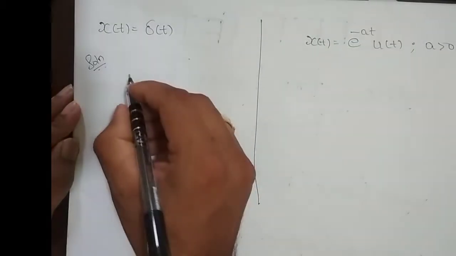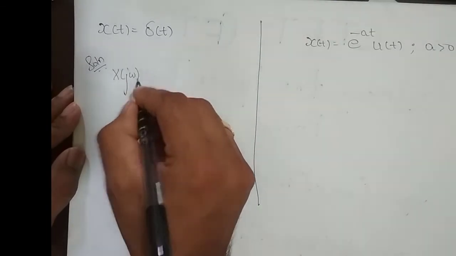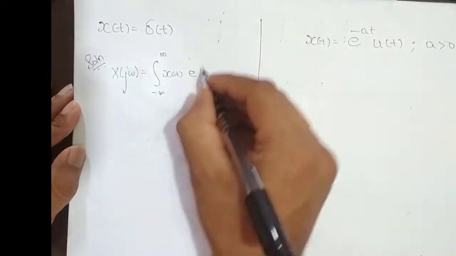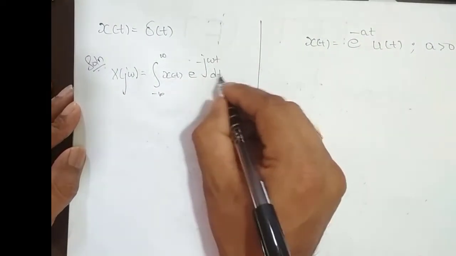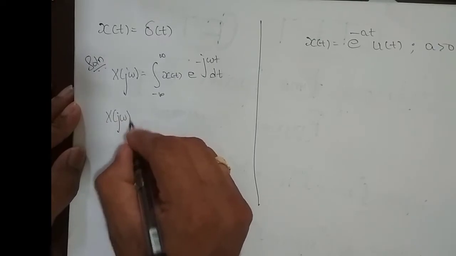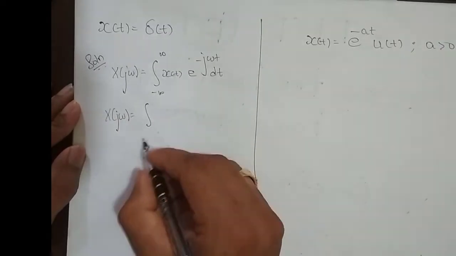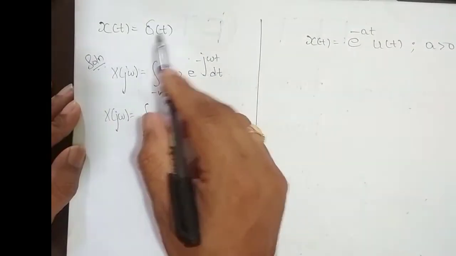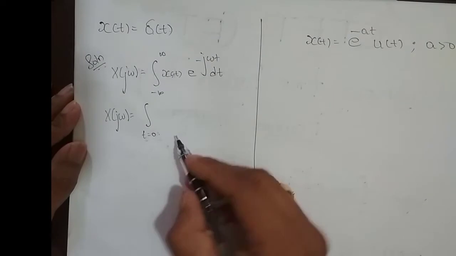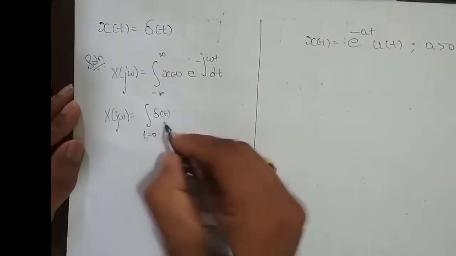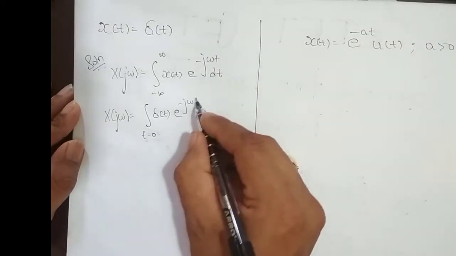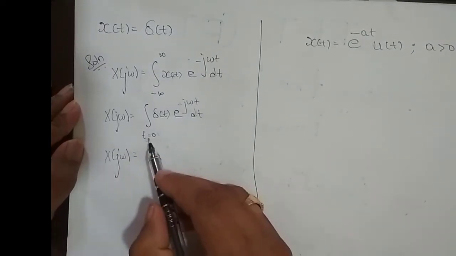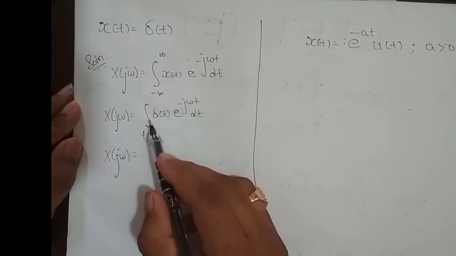Solution: what is the formula? X of j omega equals the integral from minus infinity to infinity of x of t, the given signal, times e power minus j omega t dt. Since x of t is a delta function, and delta of t is defined only at t equals 0, we integrate only at t equals 0. So I substitute t equals 0 and remove the integration.